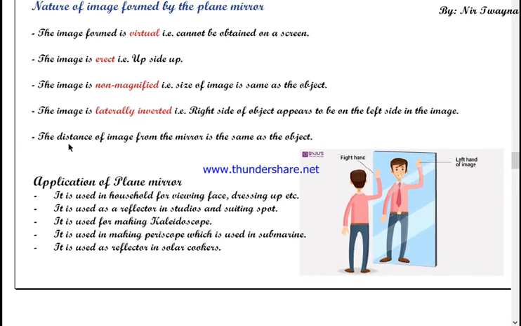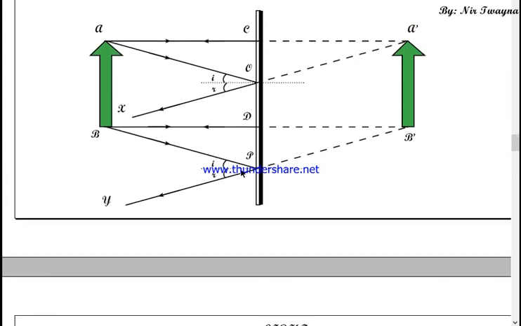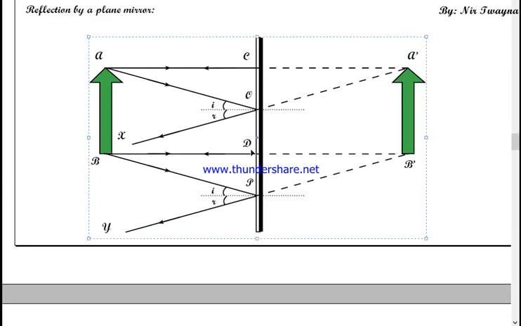Next point is the distance of the image from the mirror is the same as the object. If an object is 5 meters away from the mirror, or if you stand 5 meters away from the mirror, then inside the mirror your image also seems to be 5 meters away. The distance does not change, it remains constant. Here you can see the distance between object and mirror, which is also known as object distance, and this is the distance between image and mirror, which is also known as image distance. Now in case of a plane mirror, object distance is equal to image distance.